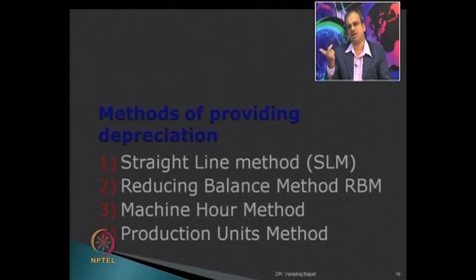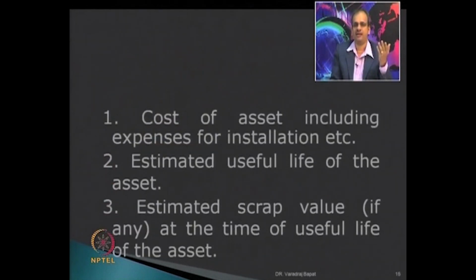Now, there are various methods of depreciation. The first method is the straight line method. The second method is the reducing balance method. The reducing balance method is one of the most popular methods, which is generally accepted by most of the laws. The third is the machine hour method, and the fourth is the production units method. Now, let us discuss these methods a little more in detail, and when we solve the problem, you will also understand how the depreciation is measured or estimated based on these three factors.